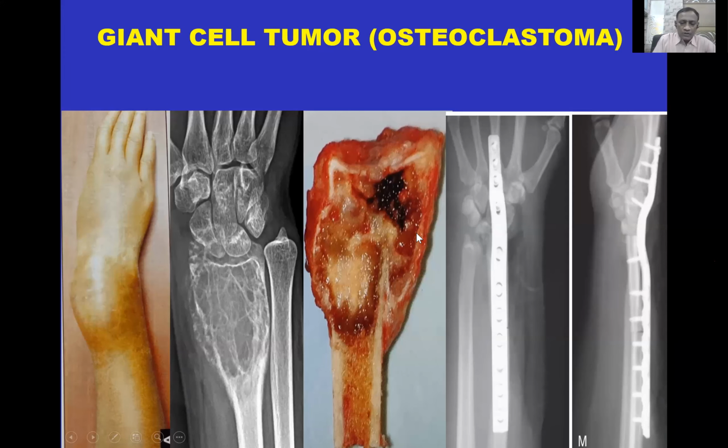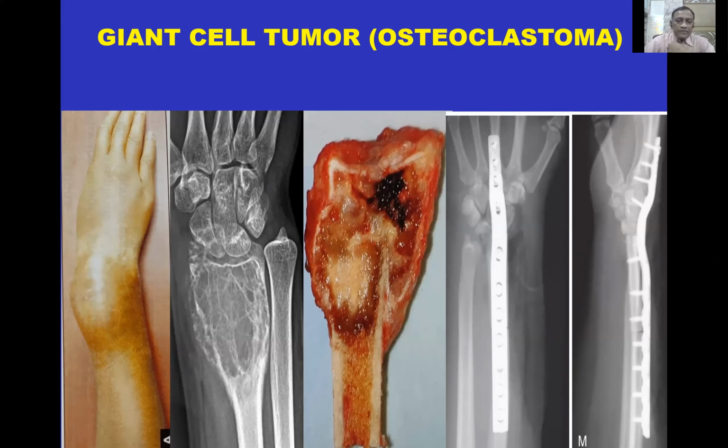Cut section shows multiple cystic degeneration, multiple cavities filled with the clotted blood and brown tissue. And this is the resection; arthrodesis was done using the ipsilateral fibular graft.